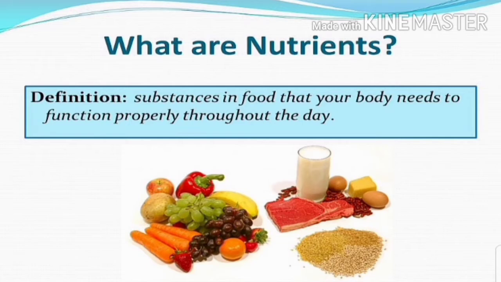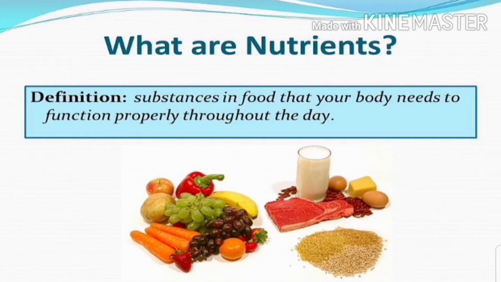The food we eat contains special substances like carbohydrates, proteins, fats, vitamins and minerals. And all these substances are called nutrients. The definition of nutrients is the substances in food that your body needs to function properly throughout the day.